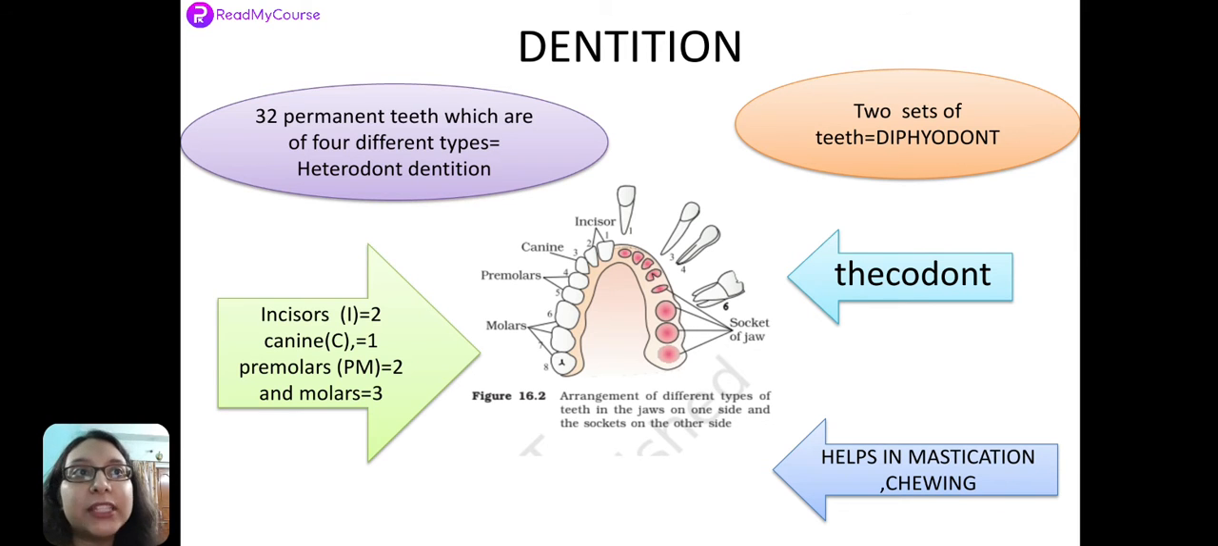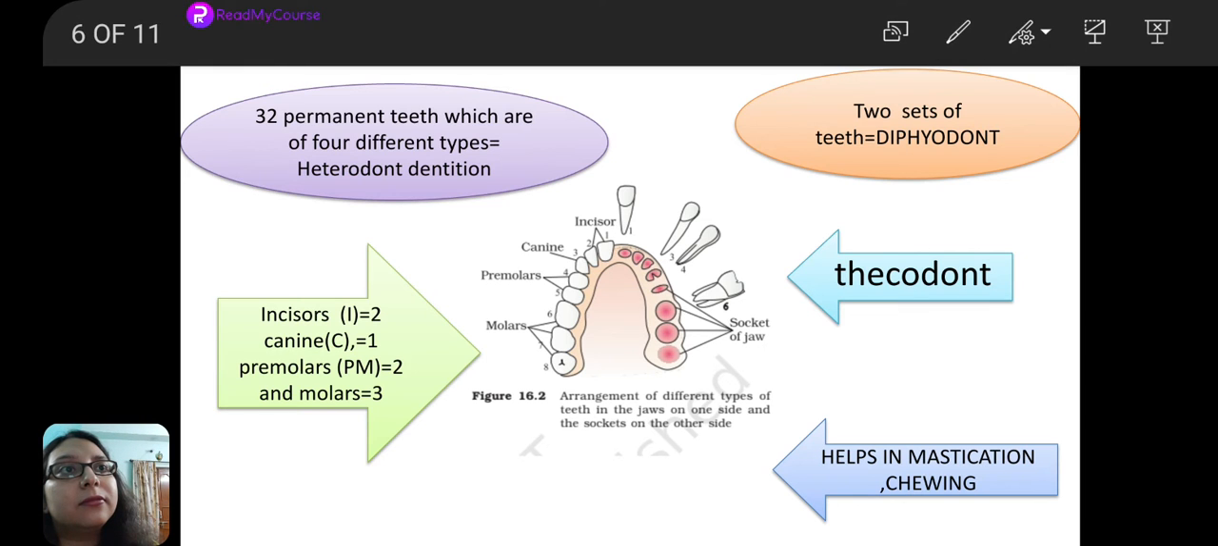So because humans have two sets of teeth, they are known as diphyodont. Diphyodont, di means two. Because we are having two sets of teeth, that is known as diphyodont, right? Now, we know that in case of permanent teeth, how many teeth are there? There are 32 teeth.